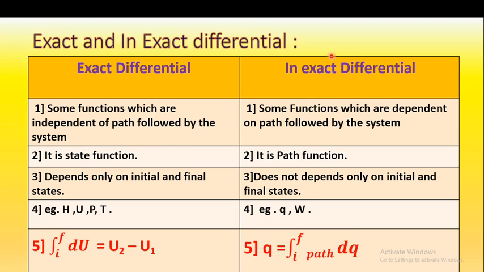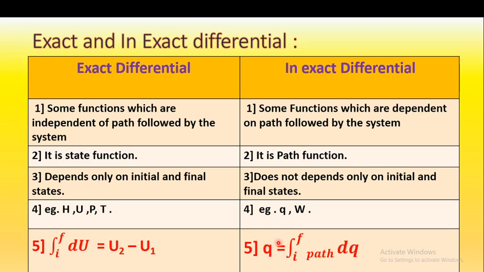And for inexact differential, in the earlier slide we studied examples, that is work done and heat change. It is denoted by the equation: integration from initial to final of dU, that is the change in internal energy, is equal to U2 minus U1. So U2 is the final state and U1 is the initial state. Therefore, integration from I to F of dU is equal to U2 minus U1.